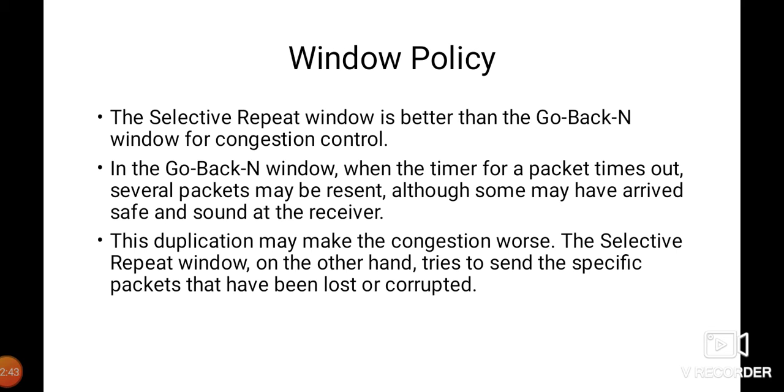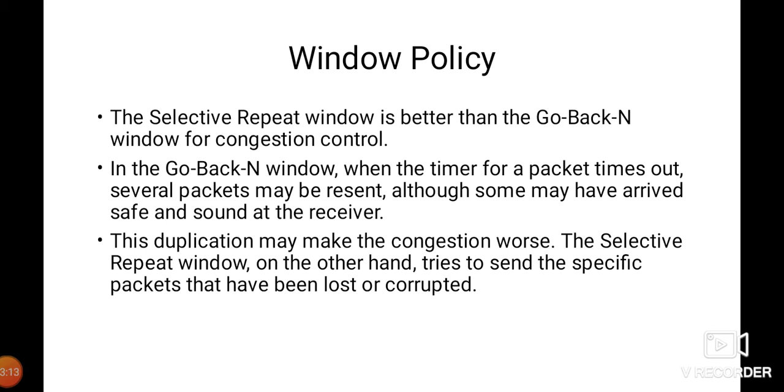Next, we have the window policy. The type of window at the sender may also affect congestion. The selective repeat window is better than the go back N window for congestion control. Because in selective repeat, we have to transmit only the frame which is lost, but in the go back N protocol, we have to transmit all the subsequent frames. So if we choose selective repeat, it will be good for congestion.